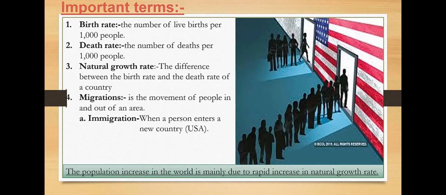For 1,000 people, if 2 people died, then the 2 is the death rate. And the difference between the birth rate and death rate: how many children are born today? 3. How many people died today? 2. 3 minus 2, that is the natural growth rate. The difference between the birth rate and death rate is called the natural growth rate. And migration simply means people moving from place to place. The movement of people from one area to another is called migration.